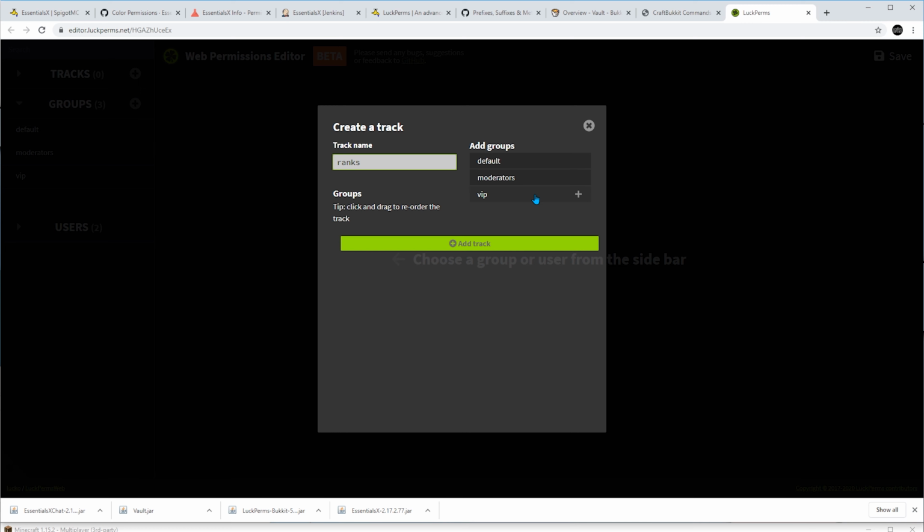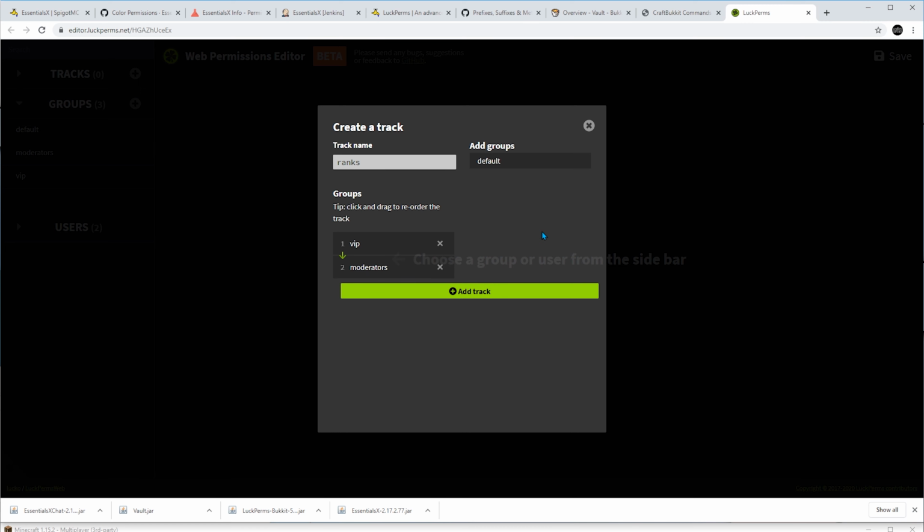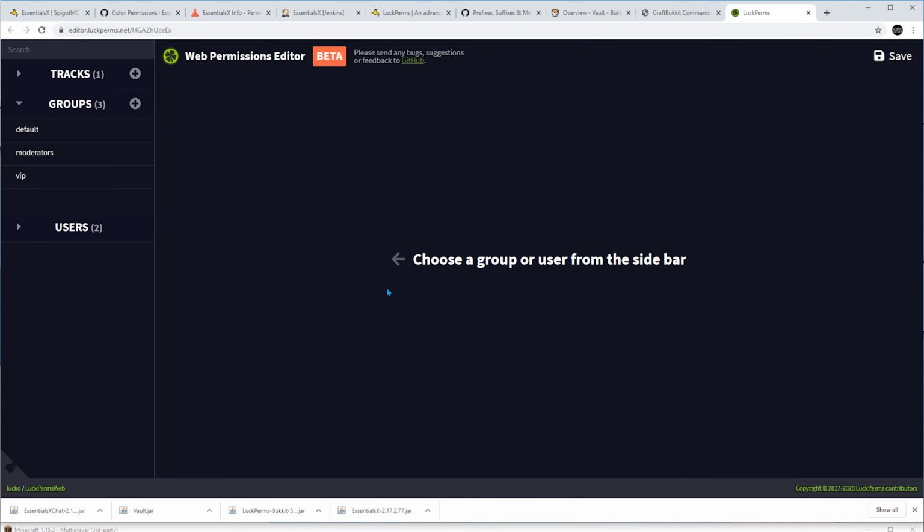And then I need to add groups in the order that I want them to be linked. Whereas the first group I will add will be at the bottom of the track. So let's say I want VIP to be linked with moderators, so that by the direction of the arrow, when that mistake is in VIP, he will be promoted to the moderators group. Alrighty, let's apply the changes.